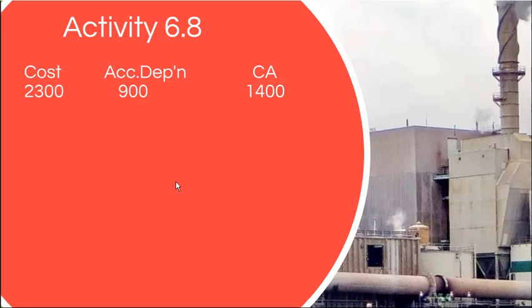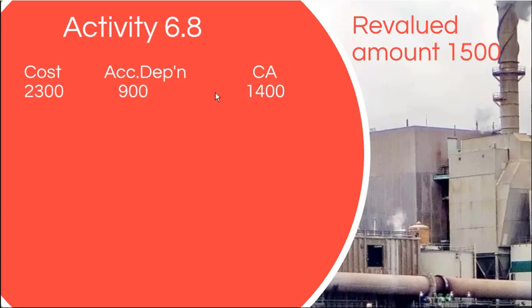Accordingly, the carrying amount, which is the difference between cost and depreciation, is 1,400, and the entity has revalued this particular asset based on the market evidence for 1,500. So hereafter our machine value should be how much? 1,500. Our asset value should be 1,500, and since we have determined the fair value based on the market information, the accumulated depreciation account balance should become zero hereafter, right.